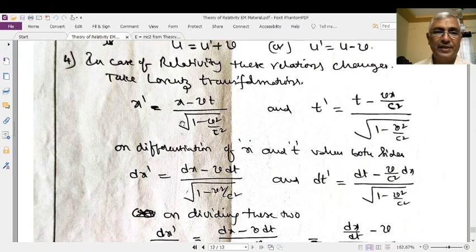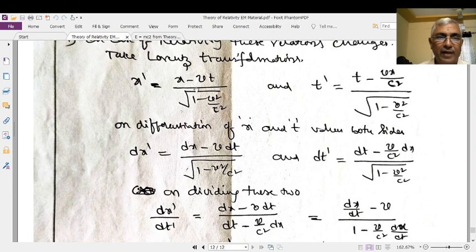Let us differentiate these two equations. This one is differentiated with respect to x, and this one with respect to t. We will differentiate these two equations with respect to x and t. Here the variable is x, so both x and t will be differentiated.